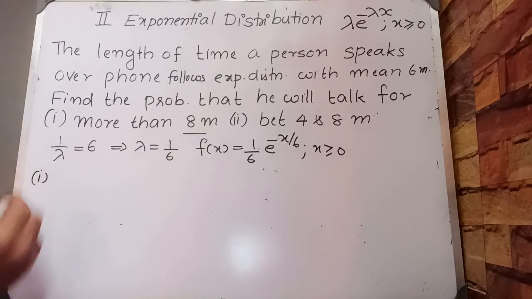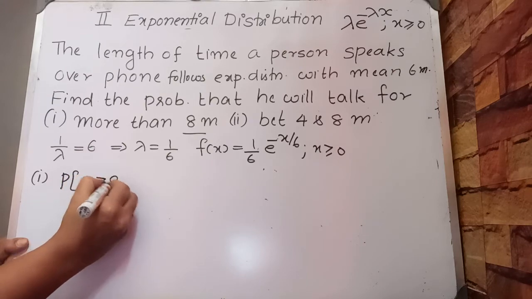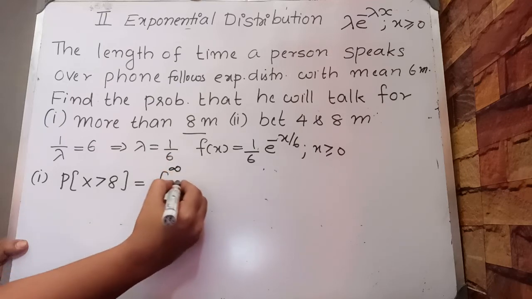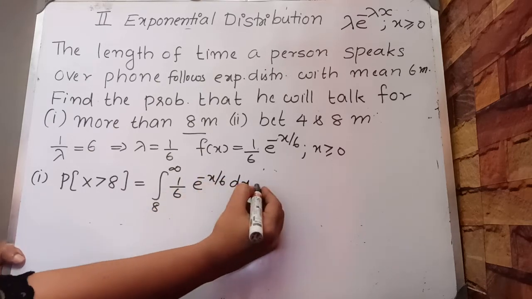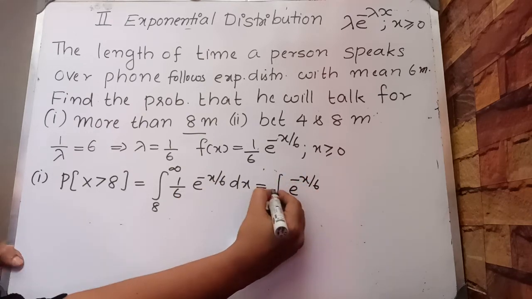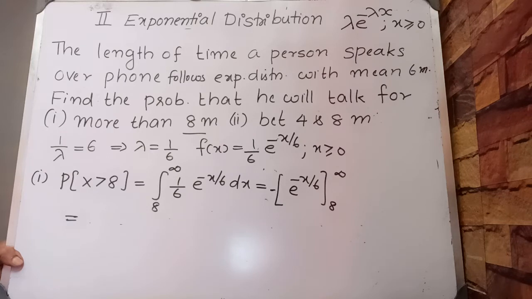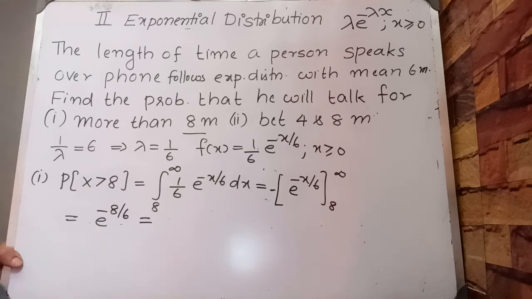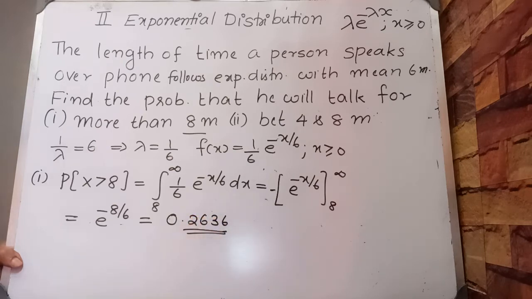Our first question is the probability that he will talk for more than 8 minutes, that is probability x greater than 8, which is equal to the integral, lower limit 8, upper limit infinity, of f(x) dx, that is (1/6) e^(-x/6) dx, which is equal to, 1/6 will get cancelled, e^(-x/6) from 8 to infinity. e raised to minus infinity is 0 and we have e^(-8/6) or e^(-4/3), which is equal to 0.2636.